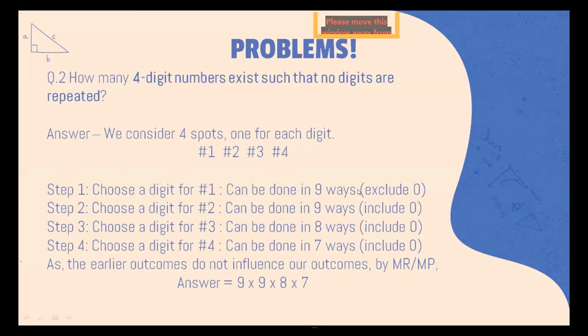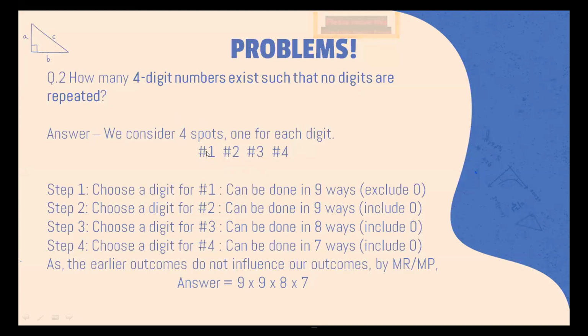It can be done in 9 ways, because if the first digit is zero, then it won't remain a 4-digit number, right? It would become a 3-digit number. So we can keep one, two, three, four, five, six, seven, eight, nine over here. So there are nine numbers that we can keep here. Then we choose a digit for number two. This step can also be done in 9 ways, because now we are including the zero, but we are excluding the number that we have taken here, and that's because no digits are repeated. We don't want any digits to be repeated.